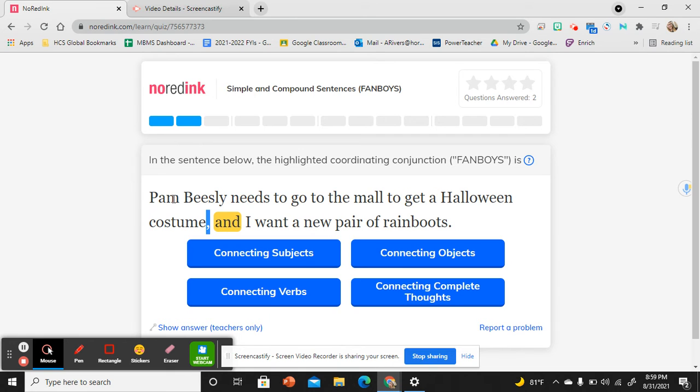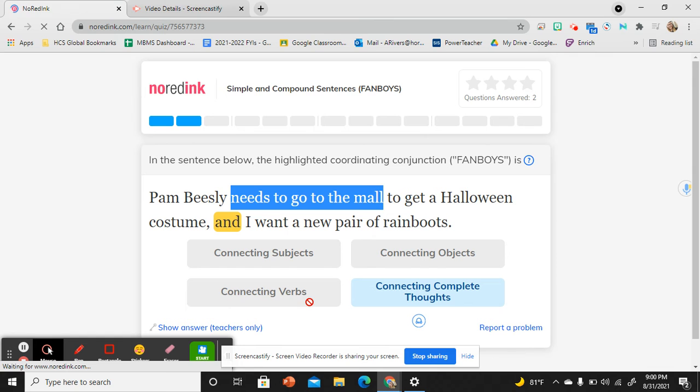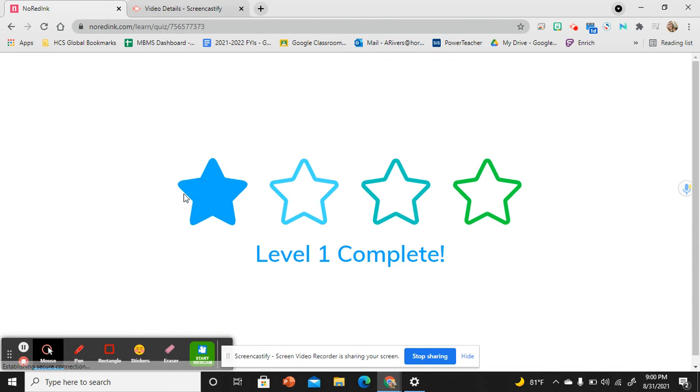Checking those. Over here, my subject is Pam Beasley. My predicate is needs to go to the mall. I have enough information. I have a subject. I have a predicate. On this side, the right side, I want a new pair of rain boots. I am the subject and want a new pair of rain boots is my predicate. So I have a person or a thing doing something. What are we doing? We are wanting a new pair of rain boots. So this checks out as connecting complete thoughts. And again, I knew to do that because there was a comma there.